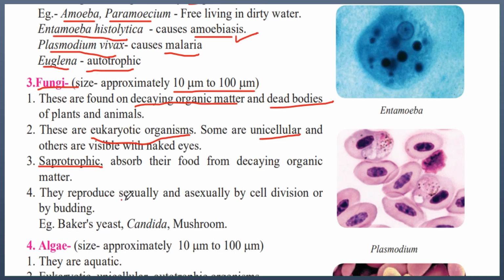They reproduce sexually and asexually by cell division or by budding. So, fungi reproduce sexually with the help of spores and asexually by cell division or budding. Cell division and budding is when one cell divides and forms two daughter cells. Examples of fungi are baker's yeast, which is used by bakers to make bread, candida, and mushroom.